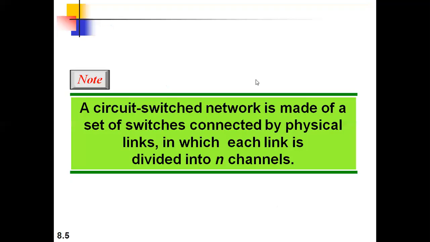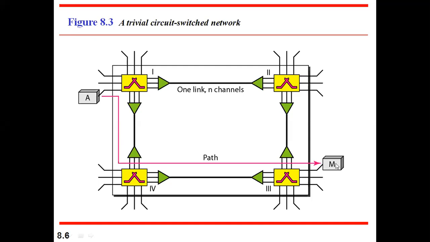Because we are establishing a dedicated path between one and another, all these resources are reserved only for this. If somebody else wants to send data, they will not get a chance until these people finish. Then is it efficient or not efficient? Less efficient, because at that time only one person can transmit, or only one link will be established between them. So compared to the other type of switching technology, this is going to be less efficient.